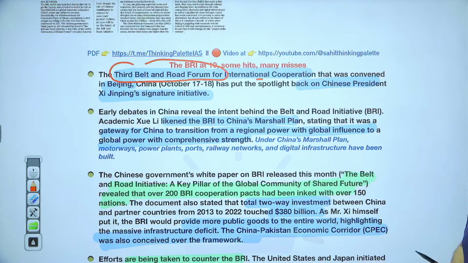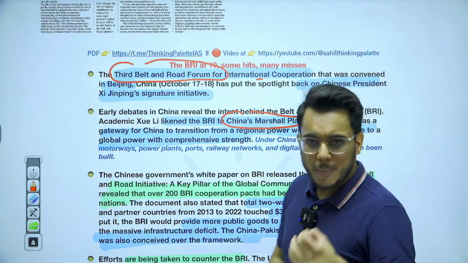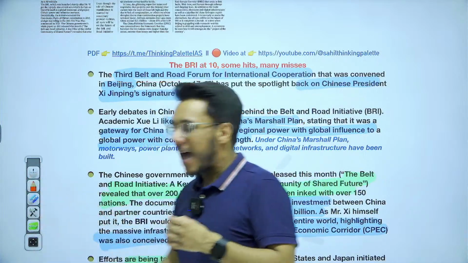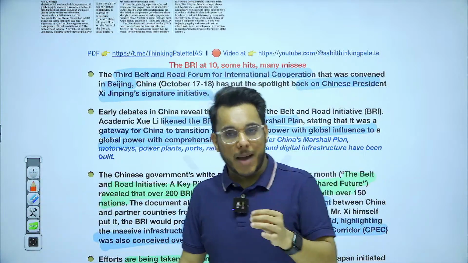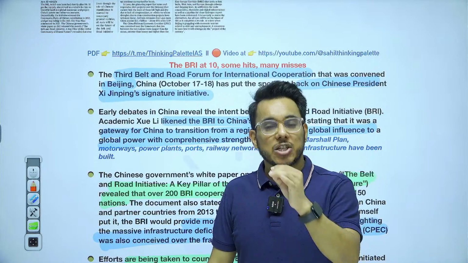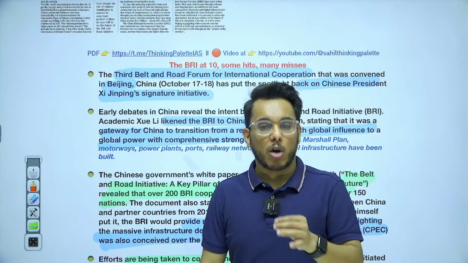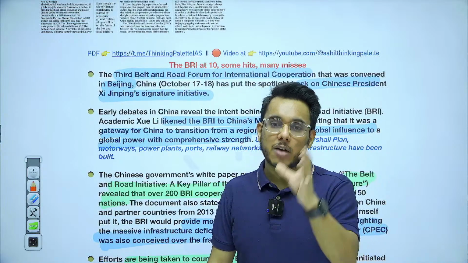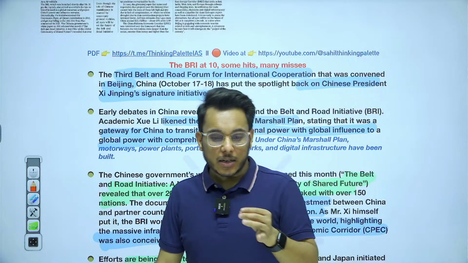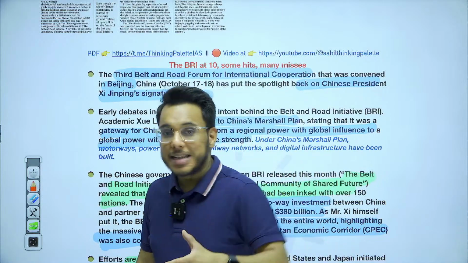Now, this Belt and Road Initiative is being compared to China's Marshall Plan. What is the Marshall Plan, first of all? The Marshall Plan was started by America after World War II, under which a lot of financial aid was given to Europe for its reconstruction, because Europe got severely damaged after the World War II.